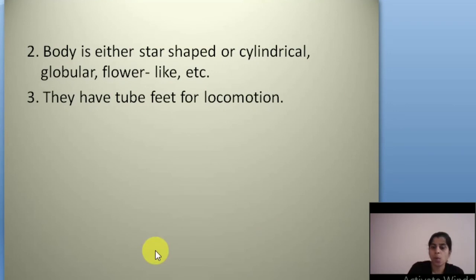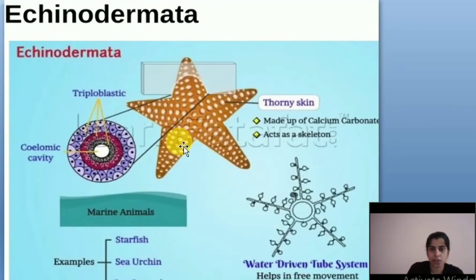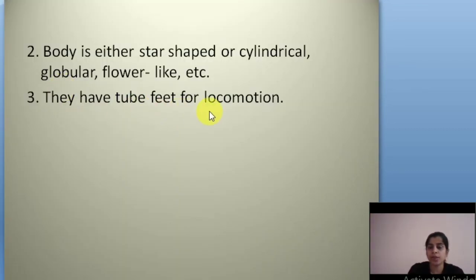And their body may be star shaped, otherwise globular, otherwise a flower-like structure. Globular means just like a cucumber shape. And they have tube feet for locomotion.